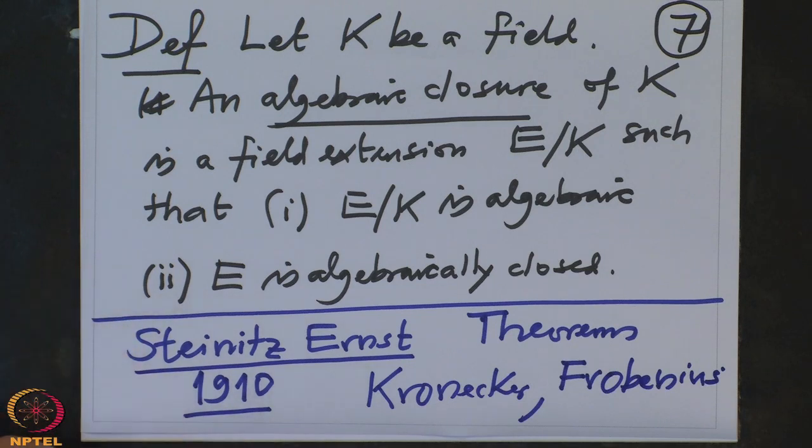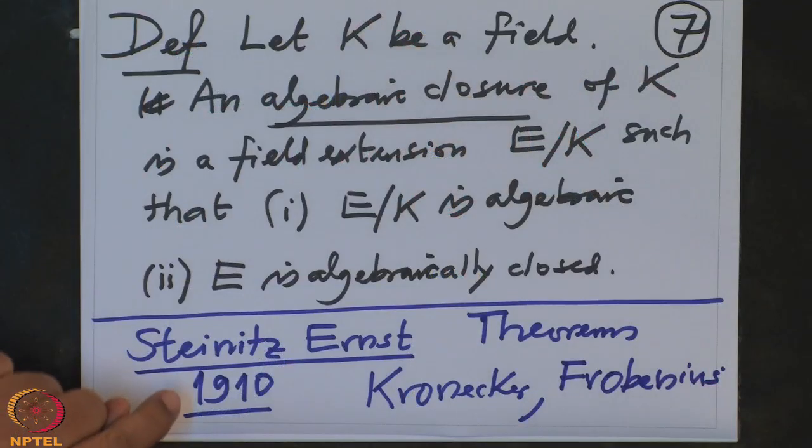So we will prove these precise theorems. The main ingredient in the proof was a little bit abstract. That is why these theorems were proved only after set theory became more prominent and transfinite methods of set theory were introduced by Cantor, and Steinitz used them.